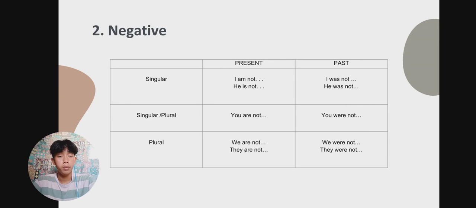In the singular plural, you are not. Then the are will be changed into were. So the past tense of you are not is you were not. The plural is we are not, and the past tense is we were not.